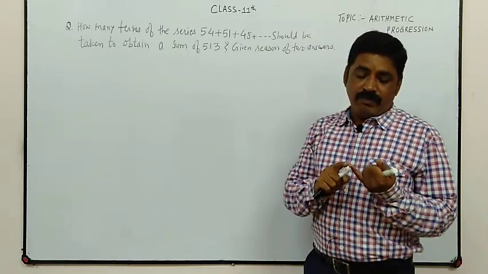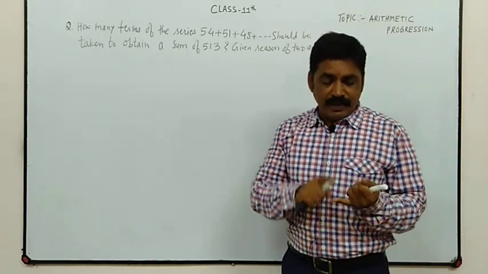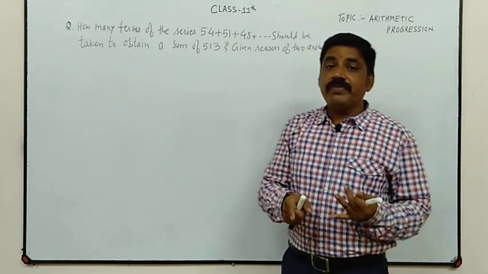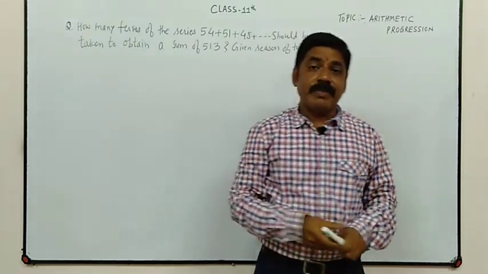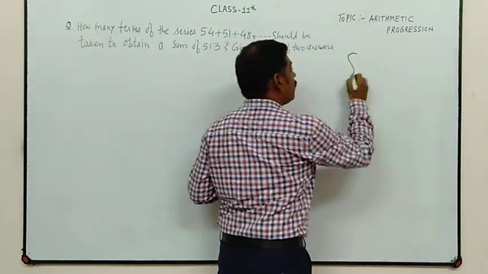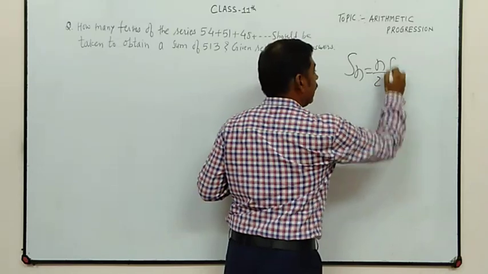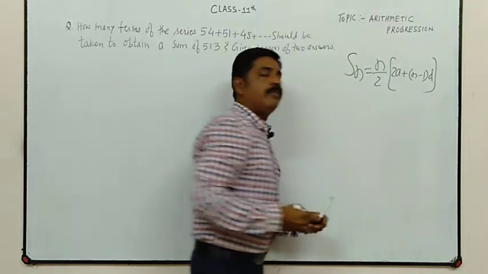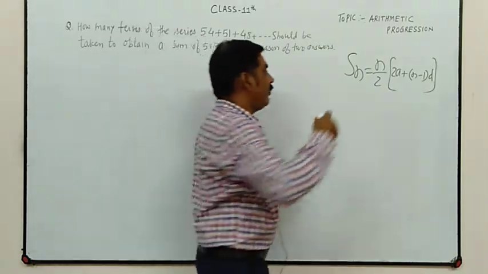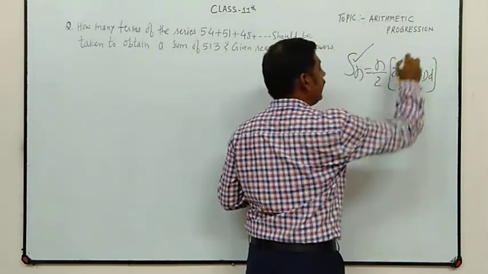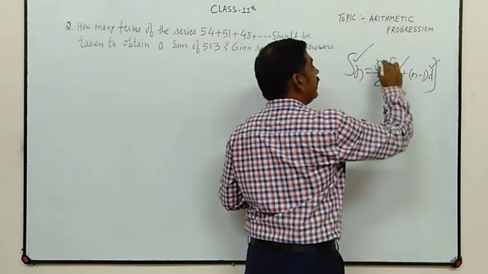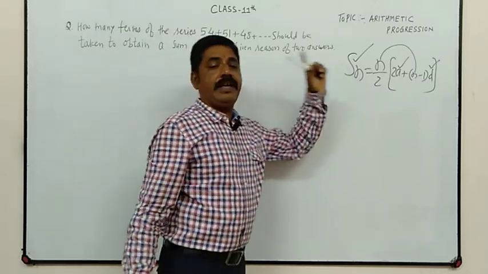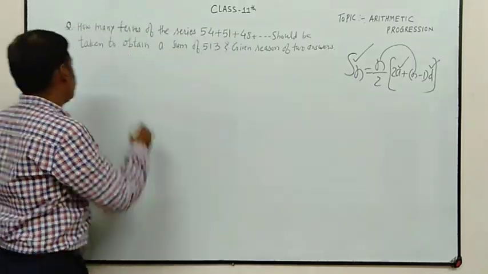Right? So what is given? First term, common difference and sum of n terms. And what do we have to find? How many terms, that means we have to find n. So which formula do we apply? Sn is equal to n by 2 into (2a plus (n minus 1) into d). We have been given Sn, a and d, and now we have to find n. Right? So we have to apply this formula in this question.